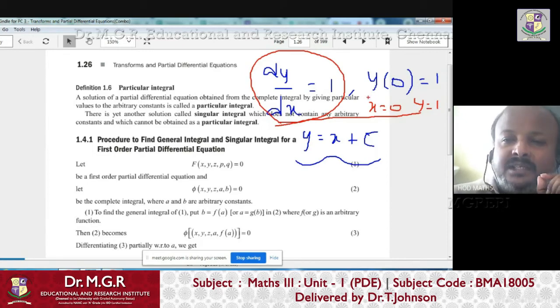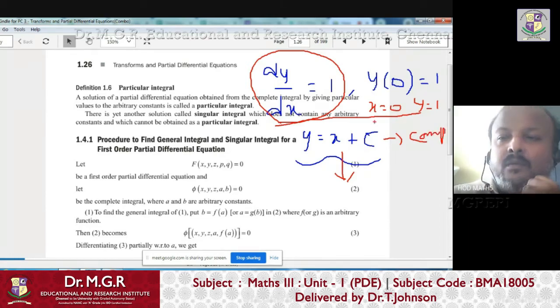Why, if they give conditions? If they give conditions, we can find the particular solution for this. How? So this is called the complete solution, because it contains arbitrary constants.